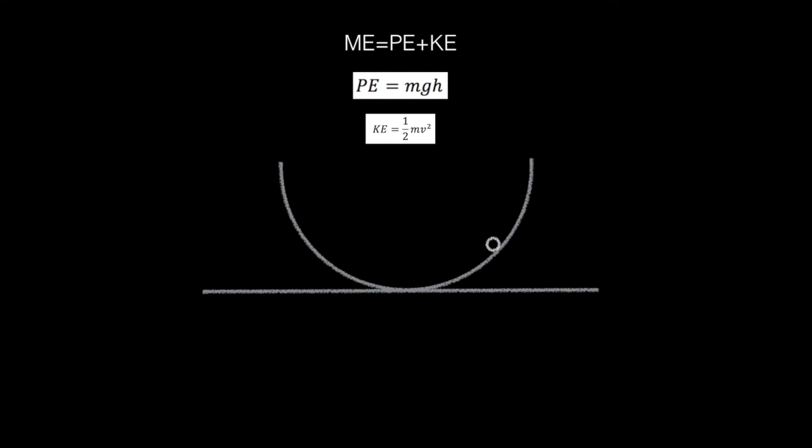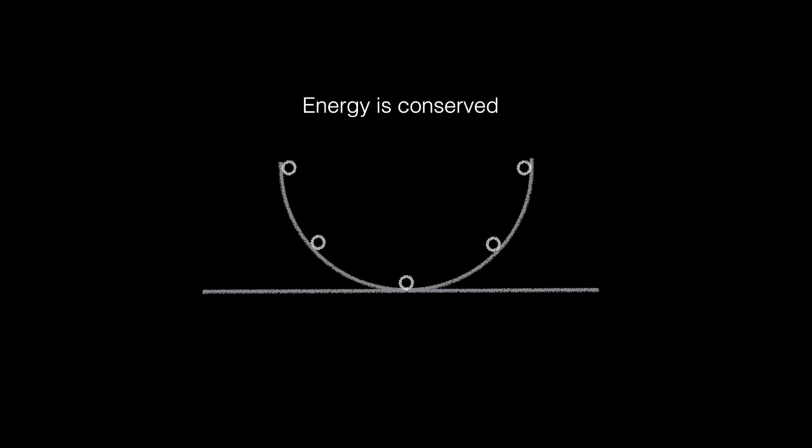When it goes up again, it starts losing velocity, but it starts gaining height, so you lose kinetic energy but gain potential energy. And when you reach the highest point again, there's no speed, so kinetic energy is 0, and since it's at the highest point, the potential energy will be the maximum. So, energy is conserved everywhere.